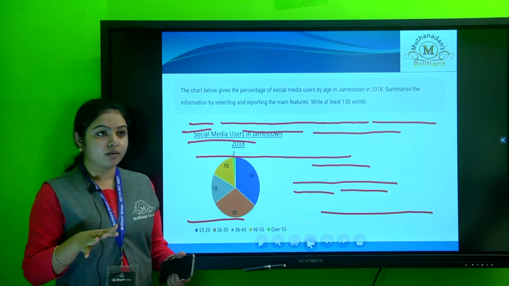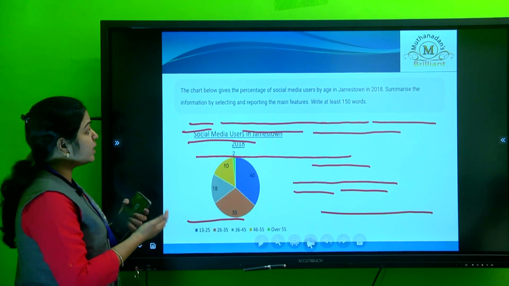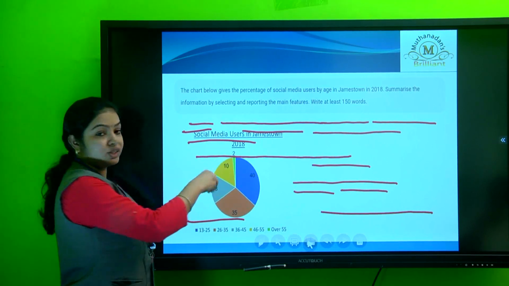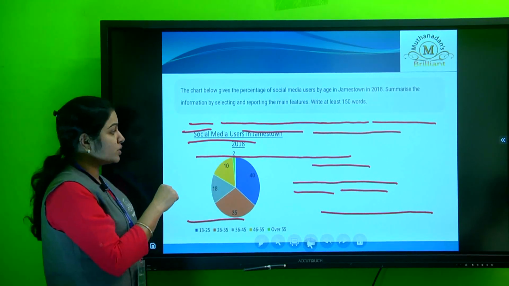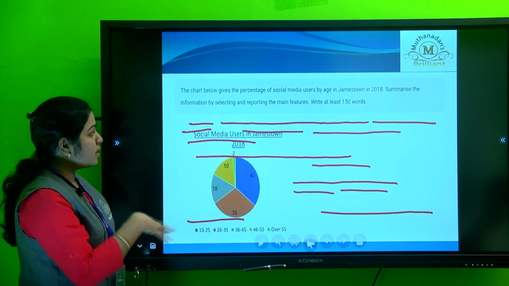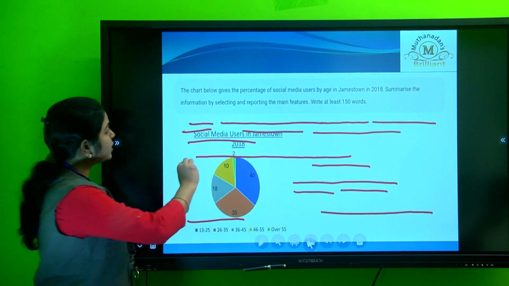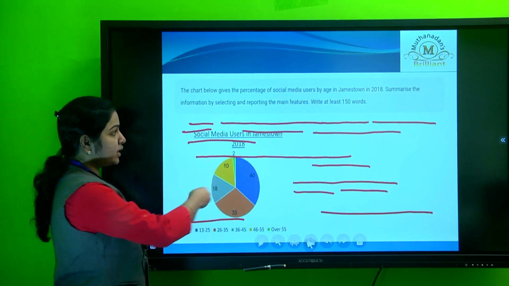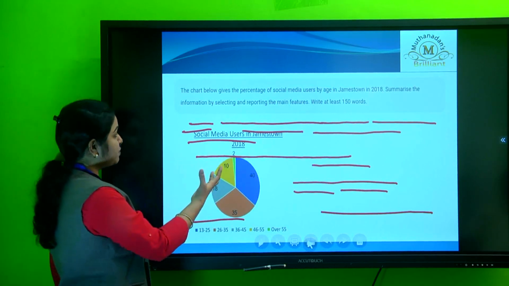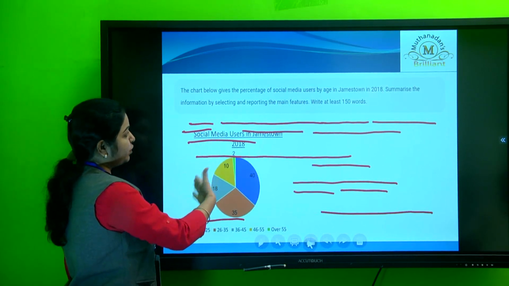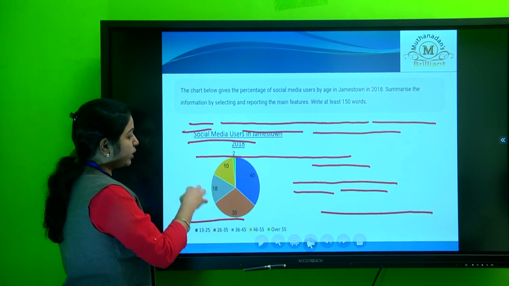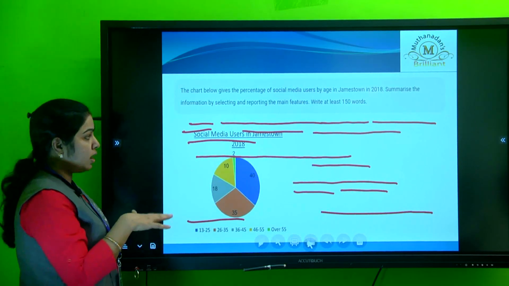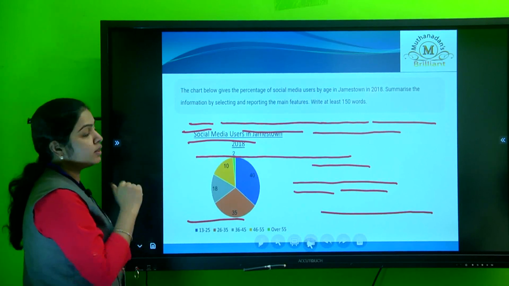The marking criteria is based on your skills in grammatical range and accuracy, coherence and cohesion, use of lexical resource, and then task achievement and task response. Task achievement is whether you have achieved what is required, what reports you are giving out. Response is what ideas you are giving with respect to the features given in the chart.